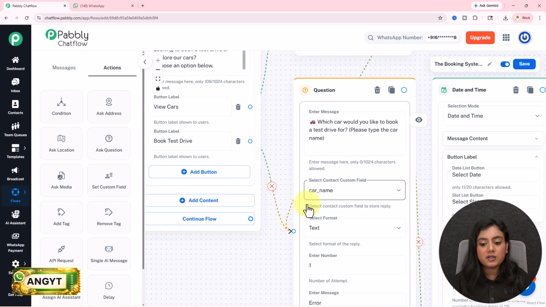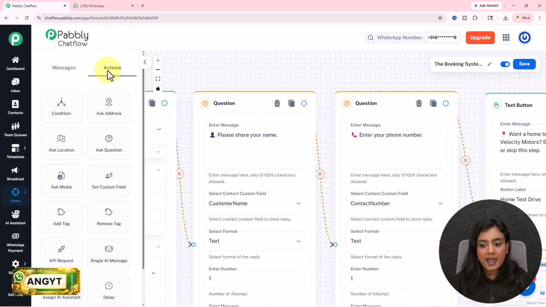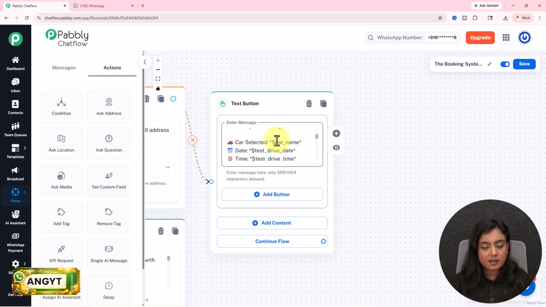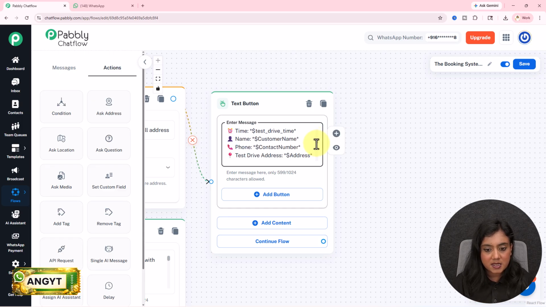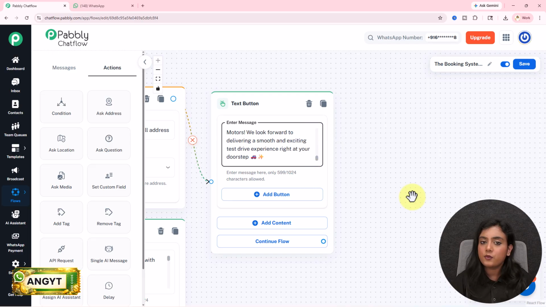So if I want to take out the data from this contact custom field and add it in one of the messages right here like this, simply add the $ in front of it and that data will be taken out from that contact custom field, added in this message and forwarded towards the person, the customer who has forwarded you the message. Okay, so I've entered the car name, test drive date, time, customer name, contact number and the address. I've entered all the details, so this message will be forwarded to them.